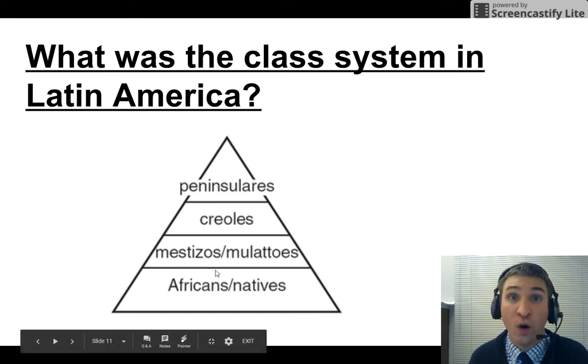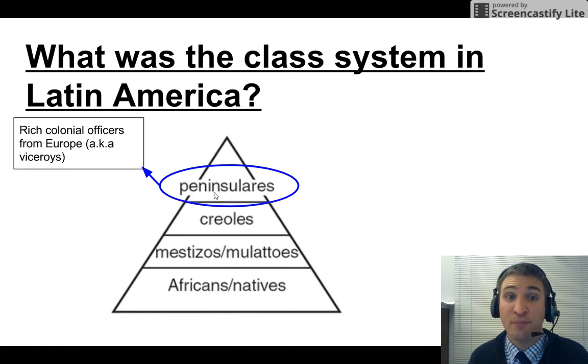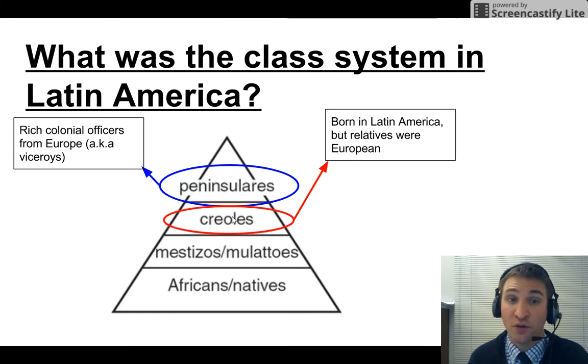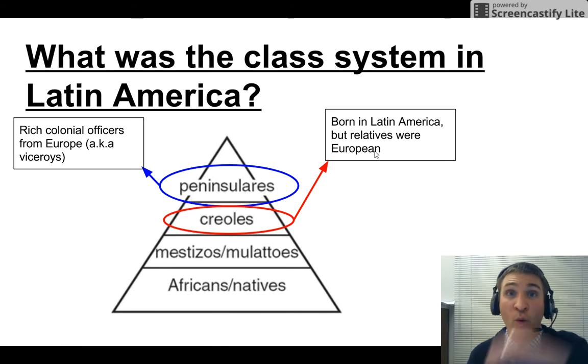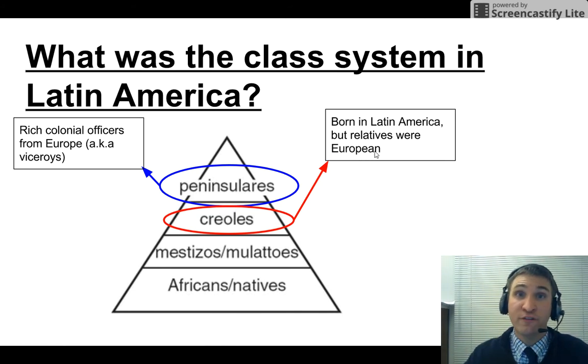Let's go through each one now. The one on top, the Peninsulares, they were rich colonial officers from Europe, also known as viceroys. And the Creoles, please label this in your box. Creoles were born in Latin America, but their relatives were European. So they had 1 foot in Latin America and 1 foot in Europe.